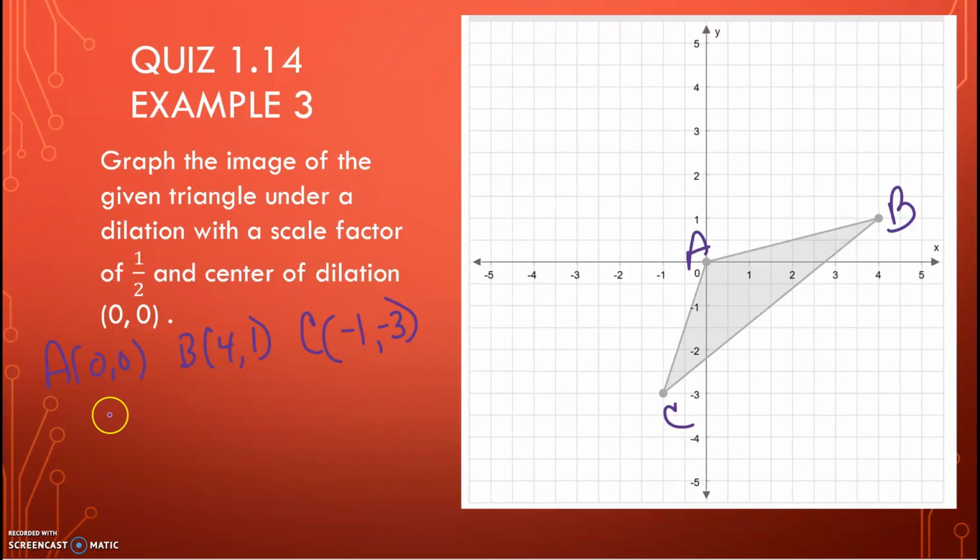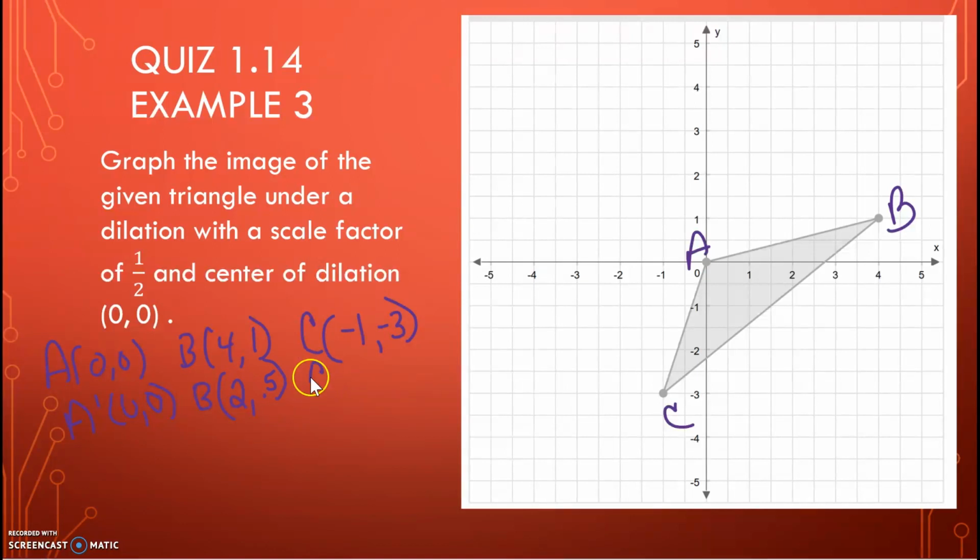Alright, so we multiply. 0 times anything is 0, so the image of A is (0, 0), because 1/2 times 0 is 0, and 1/2 times 0 is 0. B: 1/2 times 4 is 2, and 1/2 times 1 is 0.5.